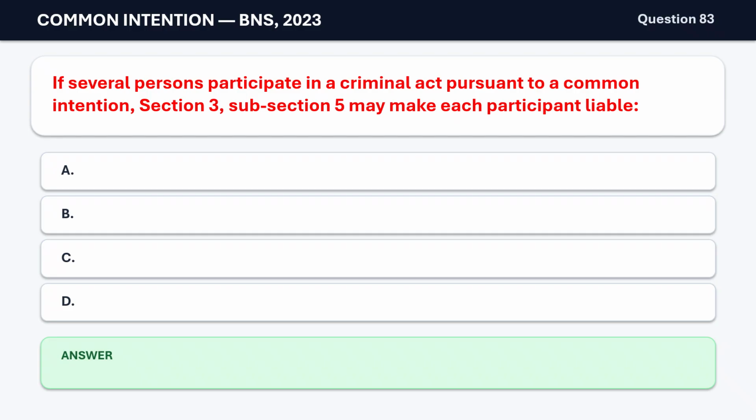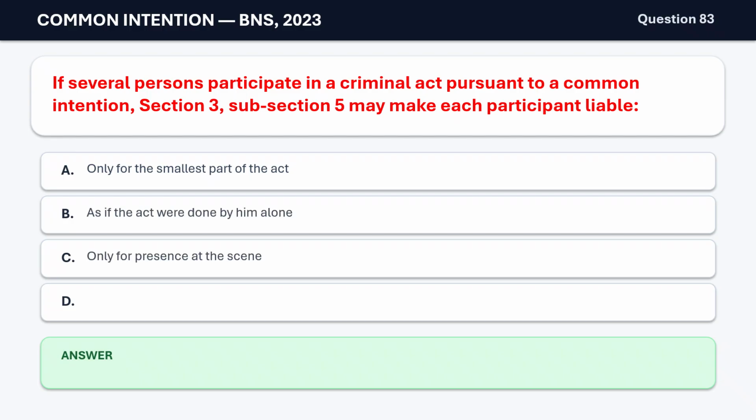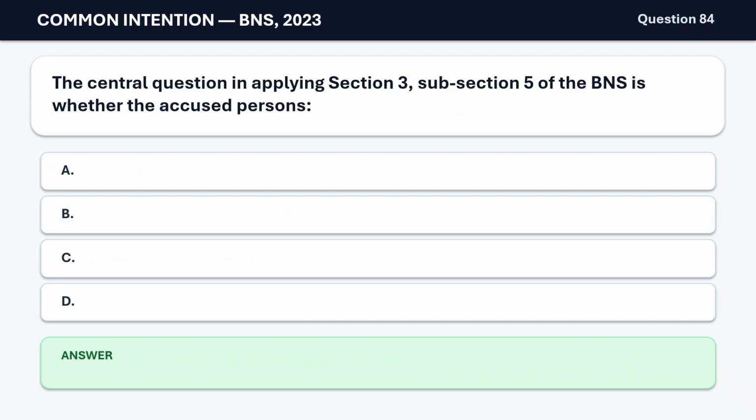Question 83. If several persons participate in a criminal act pursuant to a common intention, Section 3, subsection 5 may make each participant liable A. Only for the smallest part of the act. B. As if the act were done by him alone. C. Only for presence at the scene. D. Only for civil liability. The correct answer is B. As if the act were done by him alone.